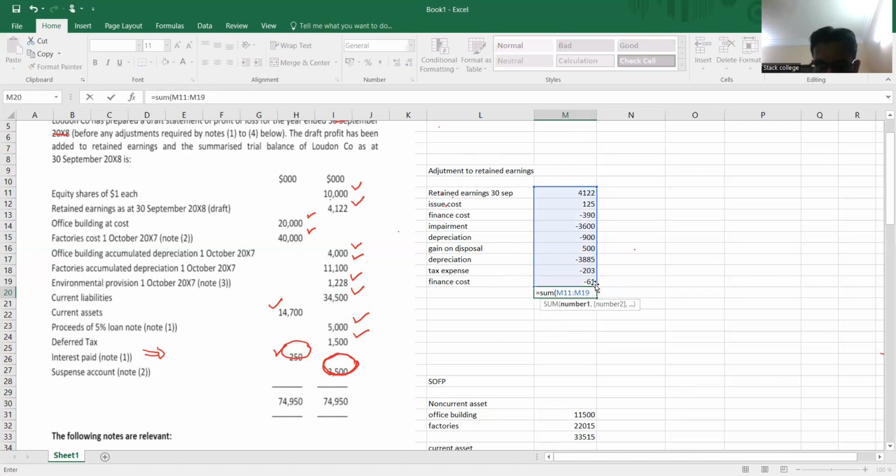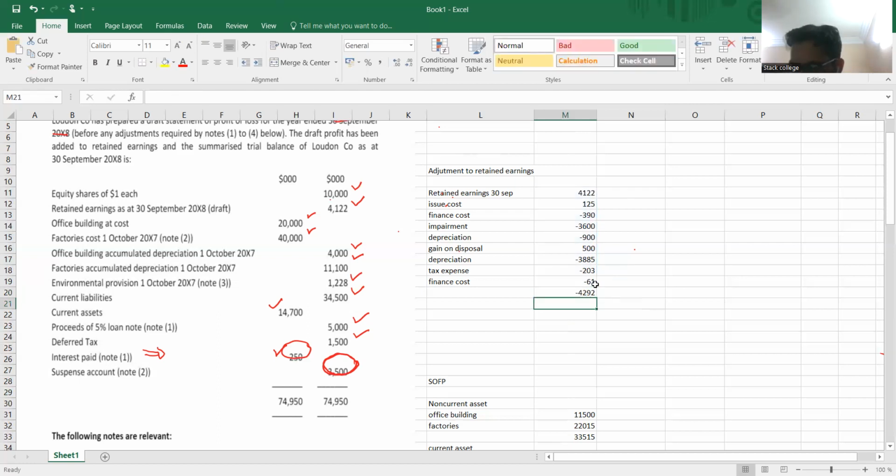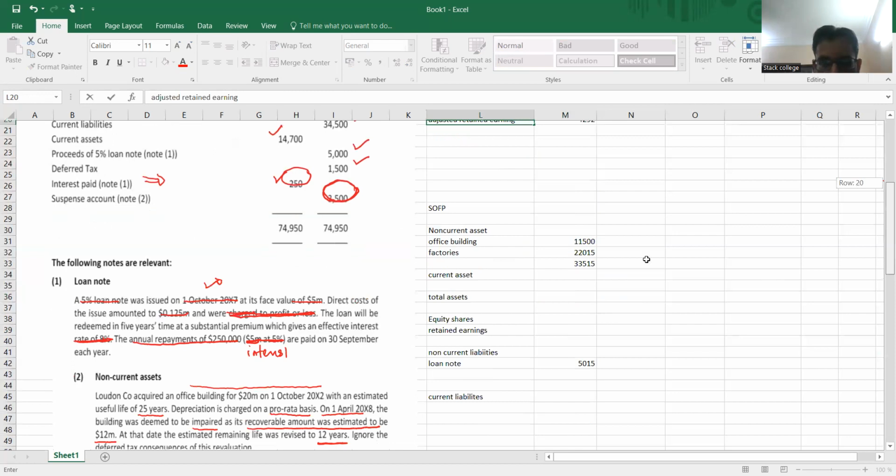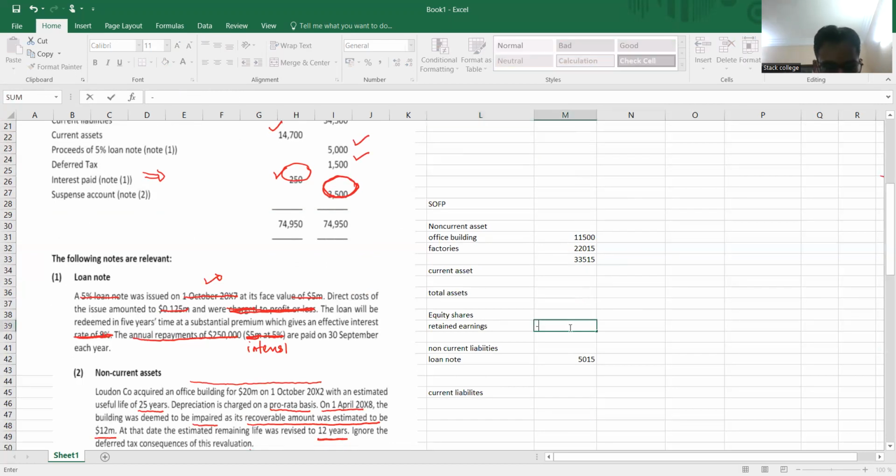What is the total retained earning value? That is our first requirement, 4292. Now see, there is a minus sign. So it means we need to adjust retained earning. This is adjusted retained earnings, that is in minus. So we need to put this in the balance sheet as a negative value, 4292. So put this here, minus 4292. Now I have to compile my balance sheet.